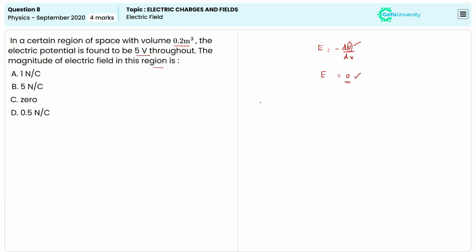So we can say the potential does not vary in a given volume and the electric field will be equal to 0 Newton per coulomb. So the correct answer here will be option C. This is a very simple and easy question. You just have to know that when the electric potential is constant throughout the region, the electric field will be 0, right?